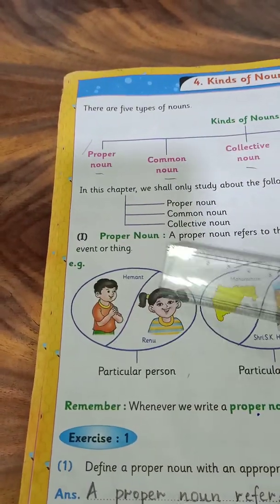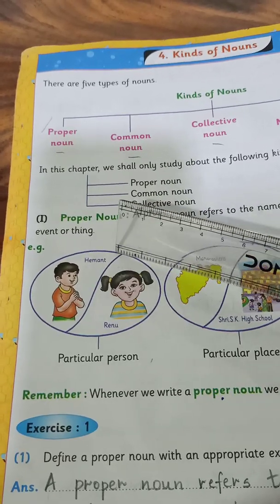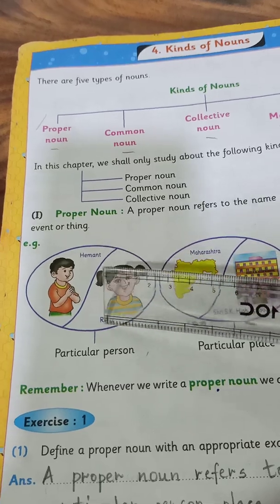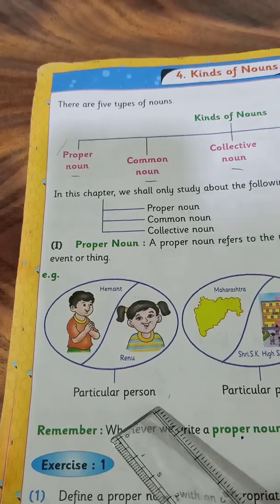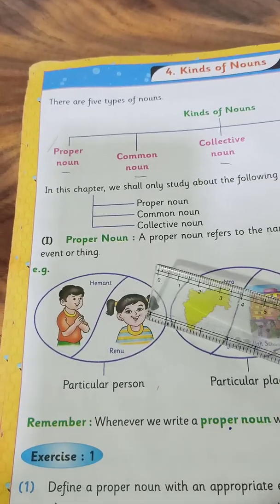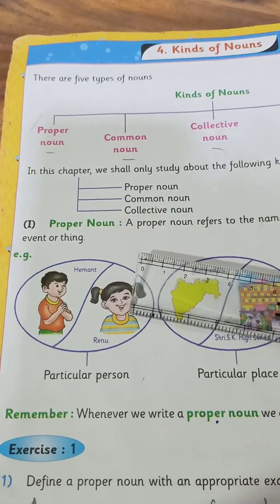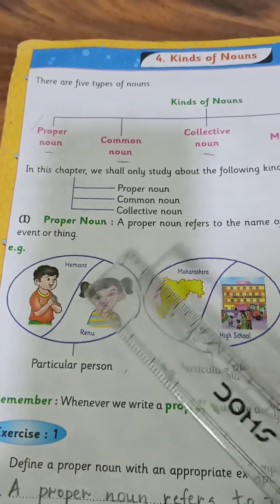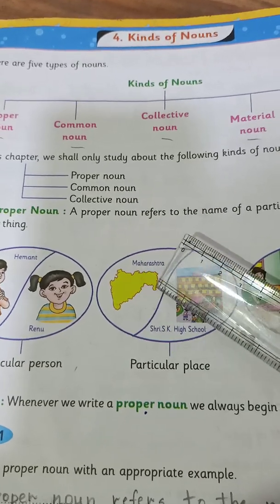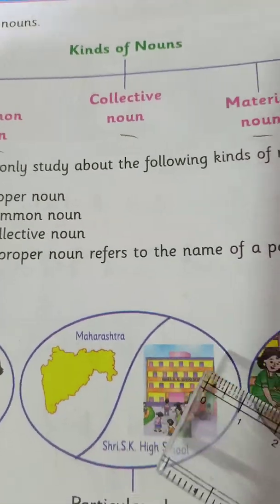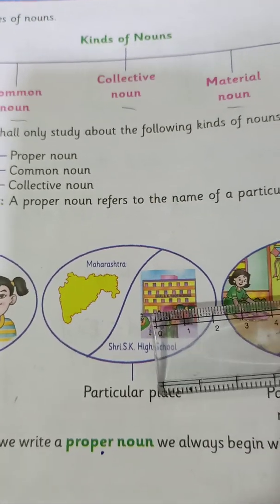If you see the example given in this picture, this is a boy and this boy's name is Hemant, and this is a girl and the girl's name is Renu. So you see here it says particular person. I'm not talking about a boy or a girl. I'm talking particularly or specifically about Hemant, Renu. This is about persons. Moving on to a particular place. Here we see it says Maharashtra. Second one is Shri SK High School. So I'm talking about this specific place.